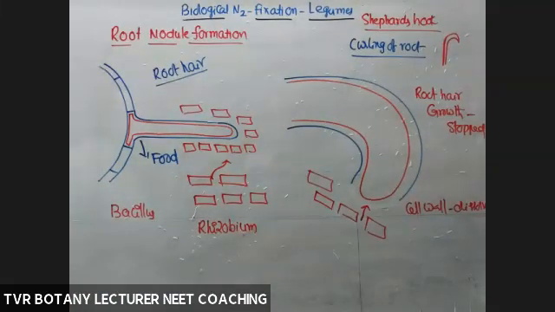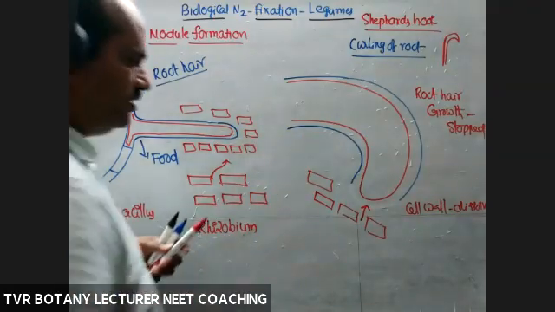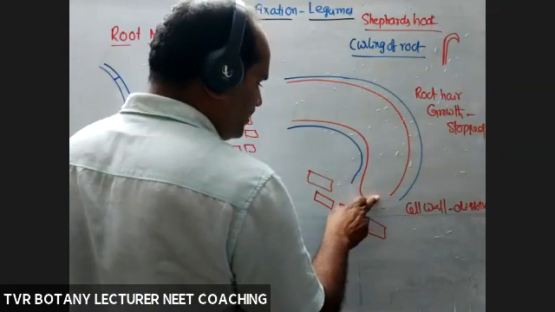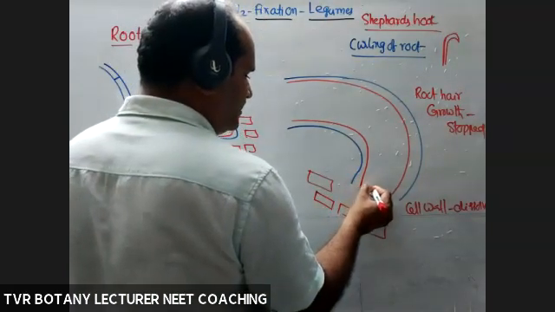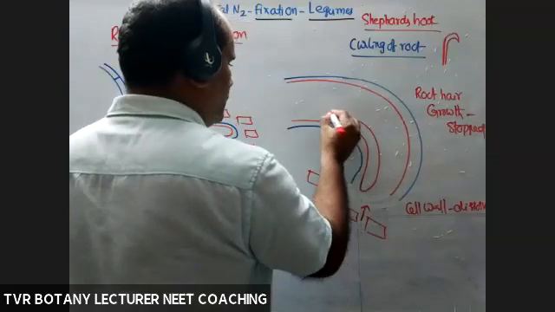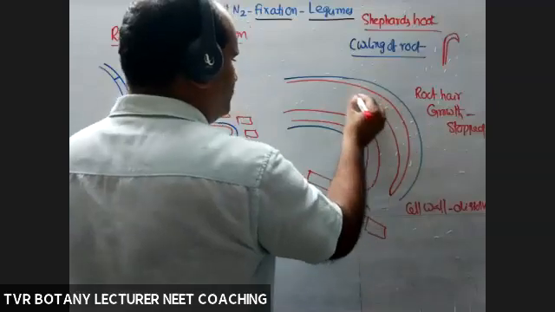Okay, so a little bit of invasion started, not attacking. Now bacteria started attacking the so-called host root hair. So now it leads to what? Invagination of the plasma membrane. Now the cell membrane is invaginated. What is invagination? Inward folding.